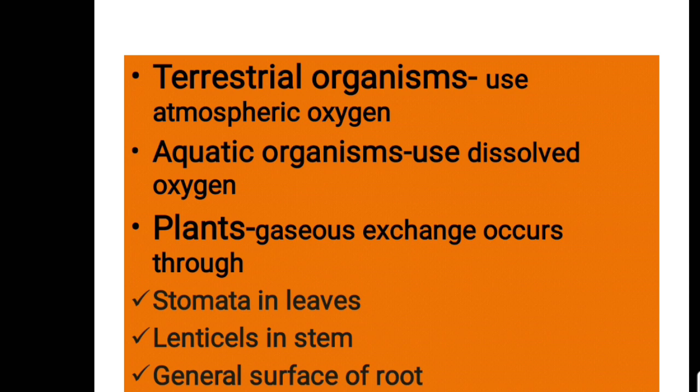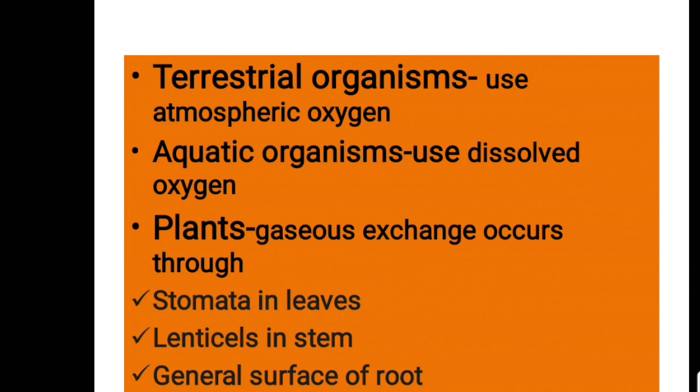Stomata are the small openings present on the surface of leaves, and that helps in gaseous exchange in the case of leaves. And in stems, lenticels are there. Lenticels are small openings that help in gaseous exchange. And in the case of roots, the general surface of the root helps in gaseous exchange.